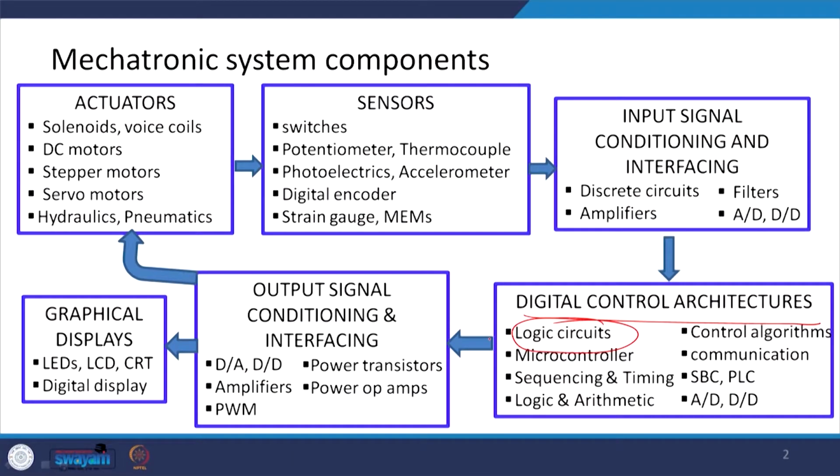Today we are going to talk about digital circuits. Digital circuits are part of every control system today. All the microprocessors, microcontrollers, and computers are operated with the help of digital circuits. So, in this block diagram for the components of a mechatronic system, we are going to focus on the digital control architecture today, and we will be seeing the logic circuits.